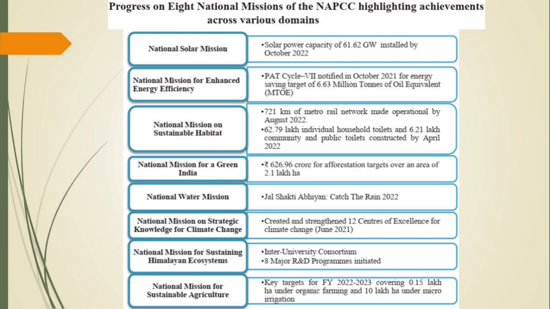Third is the National Mission on Sustainable Habitat. 721 kilometers of metro rail network made operational by August 2022. These facts are very important. 62 lakh individual household toilets and 6.21 lakh community and public toilets constructed by April 2022. You can please stop this video and go through all these targets because they can be asked in the examination. I'll just read it very fast.